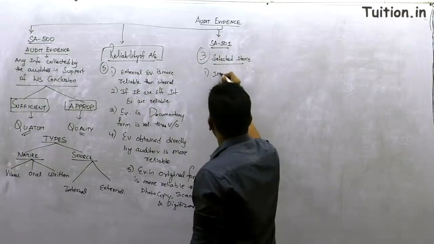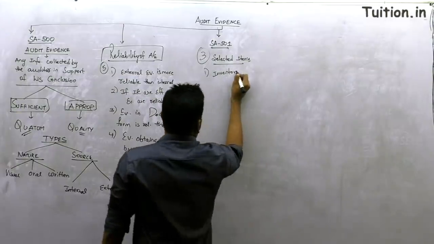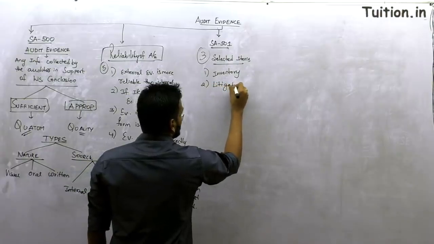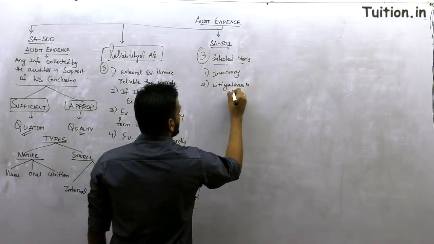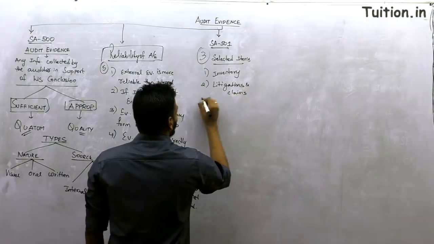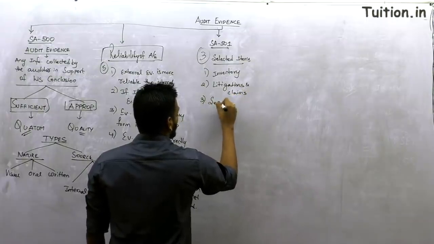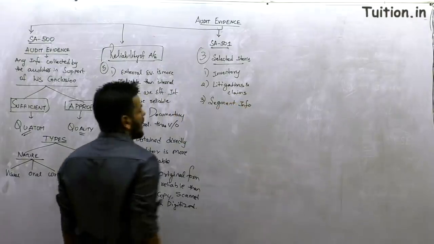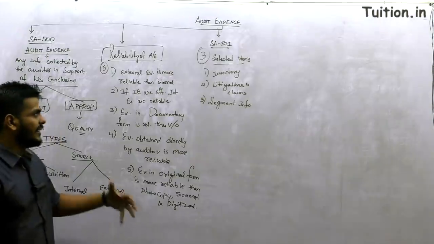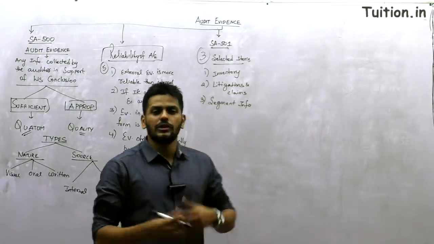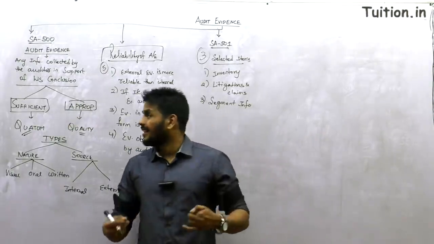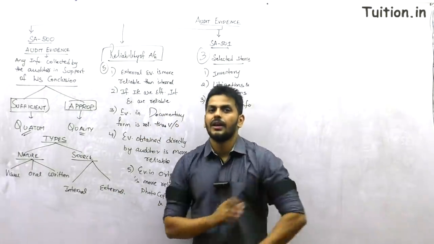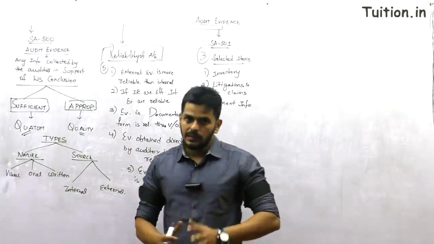One is about inventory. 2, litigations and claims. And 3 is about segment information. Now quickly everybody, you can tune to standard number 501. I don't intend to write the whole stuff, so you can listen to what I say and also cross check with standard 501 in front of you. Come to standard number 501 and look at the first paragraph.